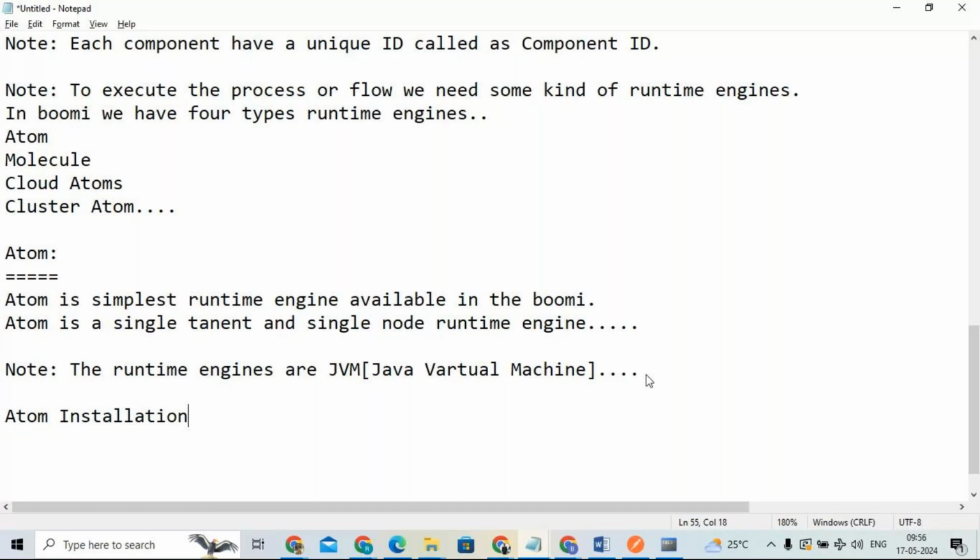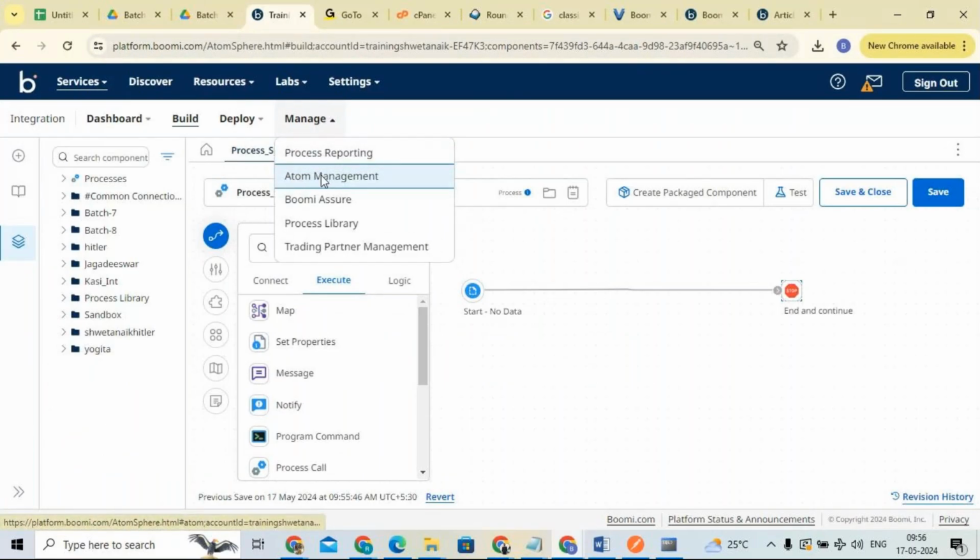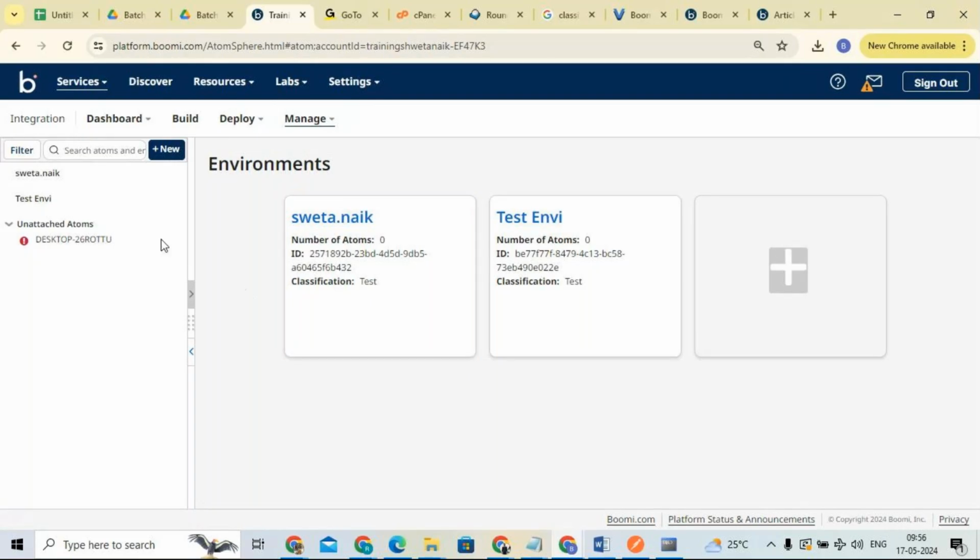Atom installations can be done. Go to Manage, then Atom Management, click on the atom, then install. Okay, so now come here and click on Manage. Under Manage we have Atom Management. Click on Atom Management. Now here we don't have any atom, right? Here you have New. Click on New.